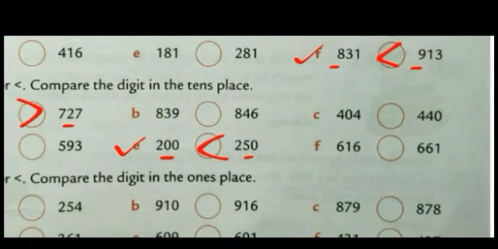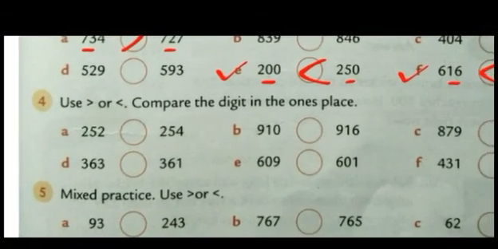Now see one more. F. Here in the tens place 1 is there and here 6 is there. So 6 is greater or 1 is greater? 6 is greater. So the sign will be in front of 661. The number that is greater, we put the sign in front of that number.